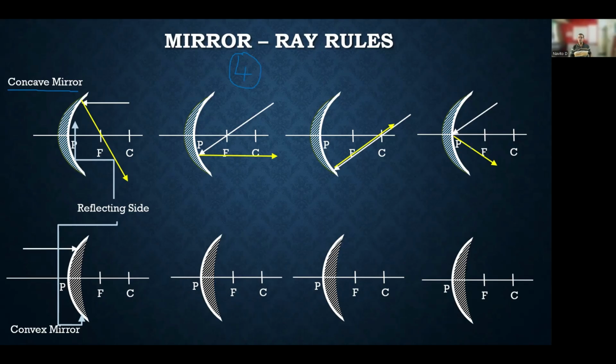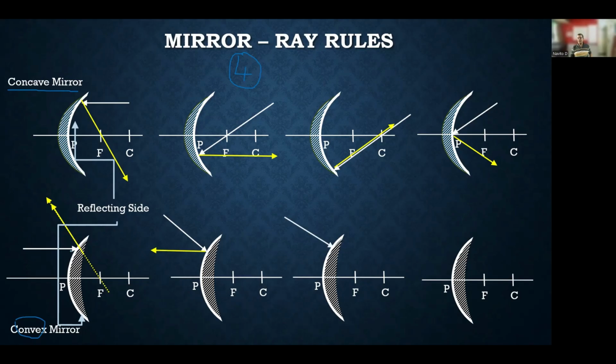In case of a convex mirror, the reflecting side is on the outer side. When the ray of light comes parallel, this is the white ray, when it comes parallel to the principal axis, it will diverge away from the reflecting side as though it is reflecting from the focus. The second rule, the ray of light appears incident as though it is passing through the focus. It will reflect back parallel to the principal axis.